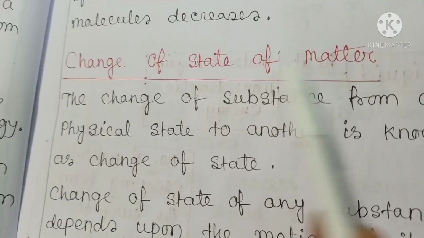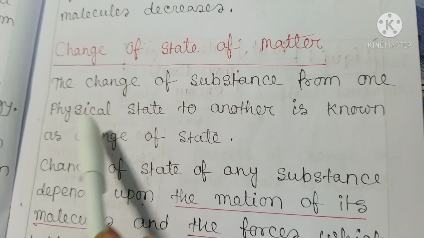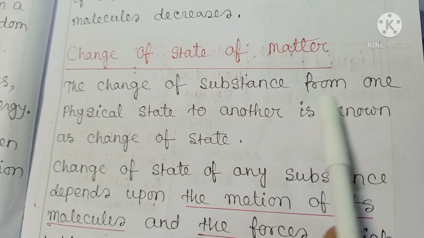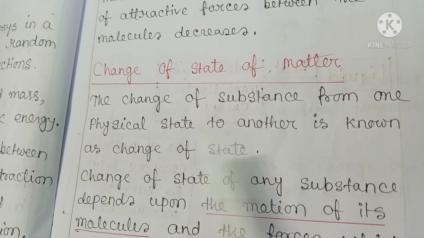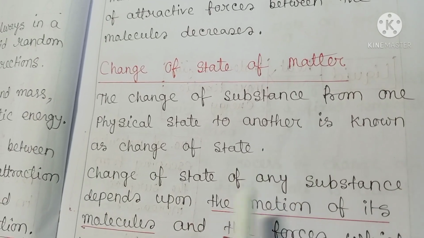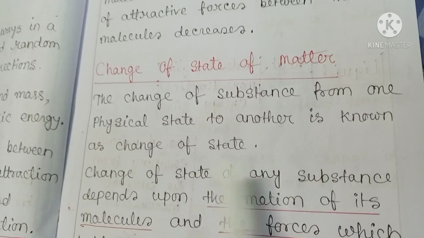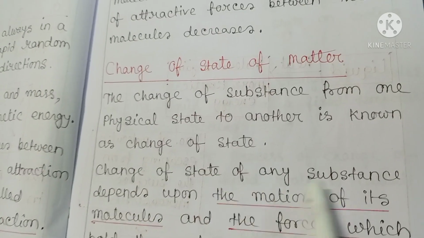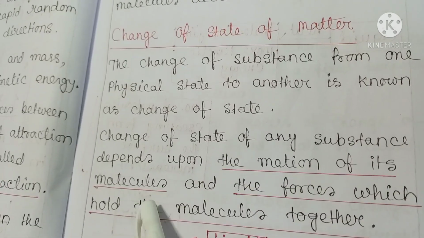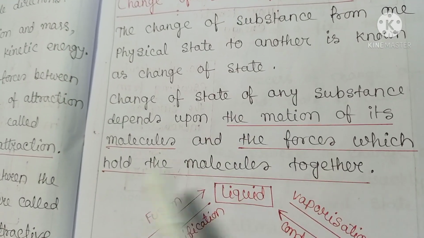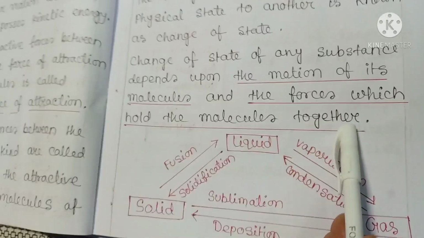Now, change of state of matter. The change of substance from one physical state to another is known as change of state. Change of state of any substance depends upon the motion of its molecules and the force which holds the molecules together.